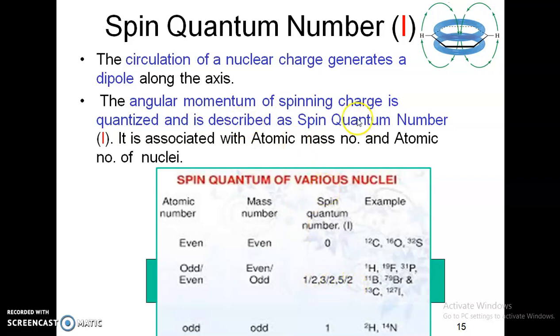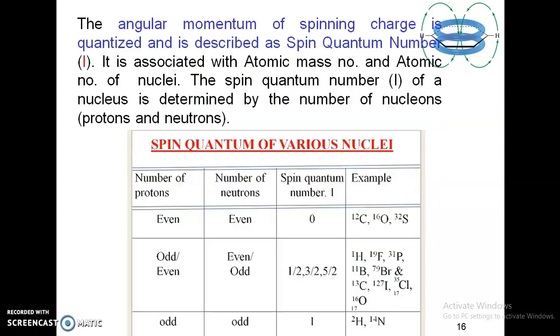So what is the spin quantum number? It is the angular momentum of the spinning charge, which is quantized. It has some energy, and that is described as a spin quantum number, which is given by the atomic mass number and atomic number. To make it simple, if I talk about the number of neutrons and number of protons, whether odd or even protons or even or odd neutrons, then my total spin quantum number I comes to 1/2, 3/2, 5/2.